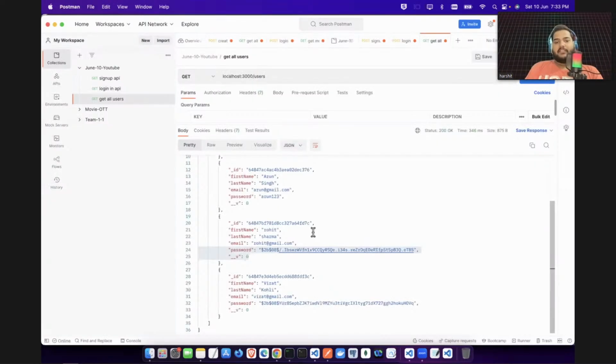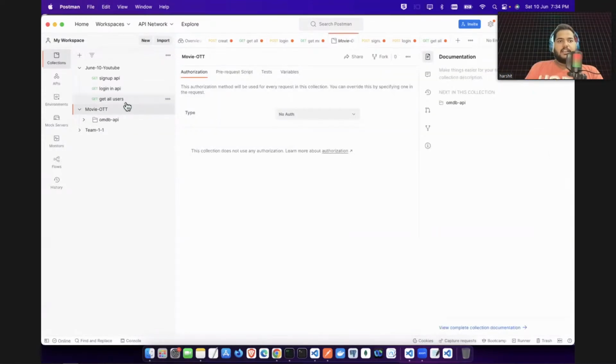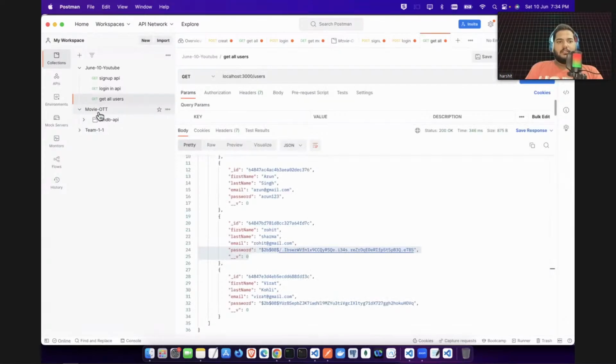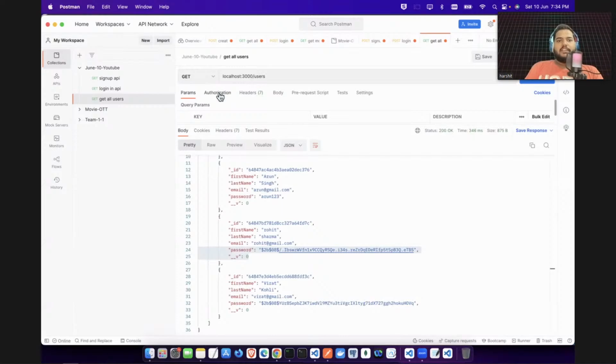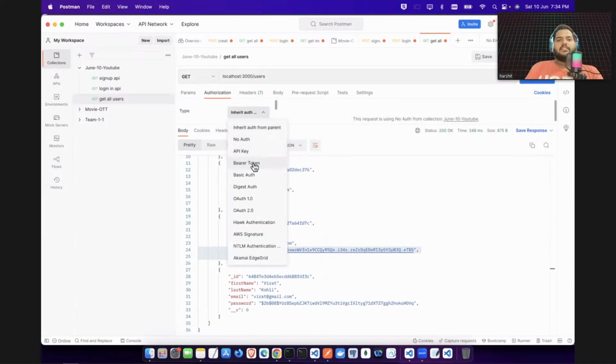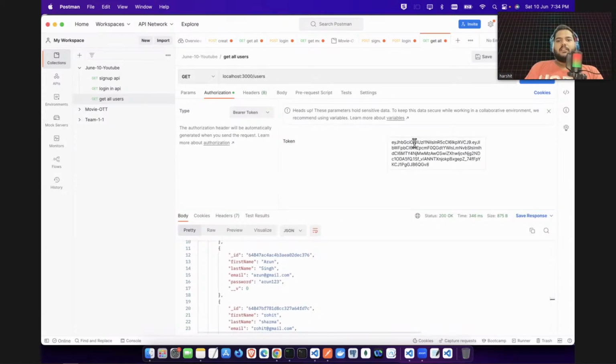Let's wait for the database connection, and I can copy this token from here. I have copied this token, and in the get all user, if you see there's an authorization here, and if you go on this bearer token, inside this bearer token you can remove all the code and paste this code, whatever the token we have sent.